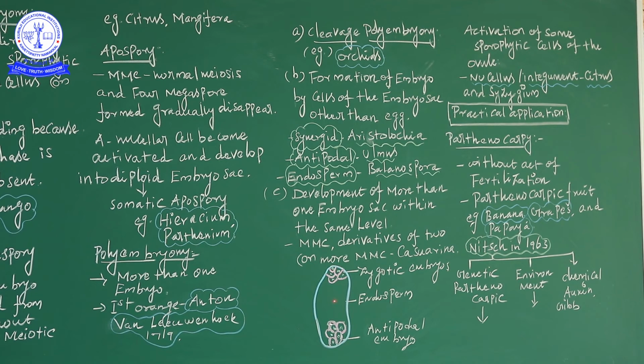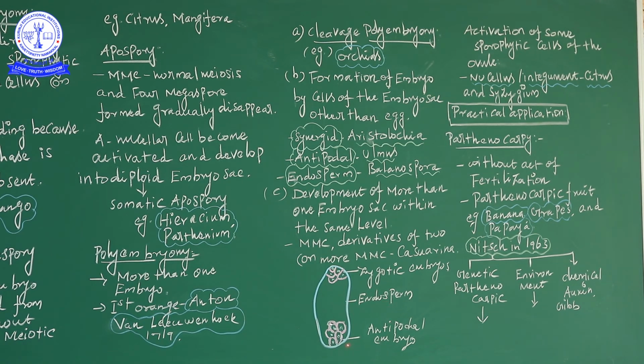Okay, and then the polar nuclei, that is the endosperm. What is the main function of the endosperm? Providing nutrition to the embryo sac. That is the same function in gymnosperm endosperm also, but there is variation of the character between gymnosperm and angiosperm.